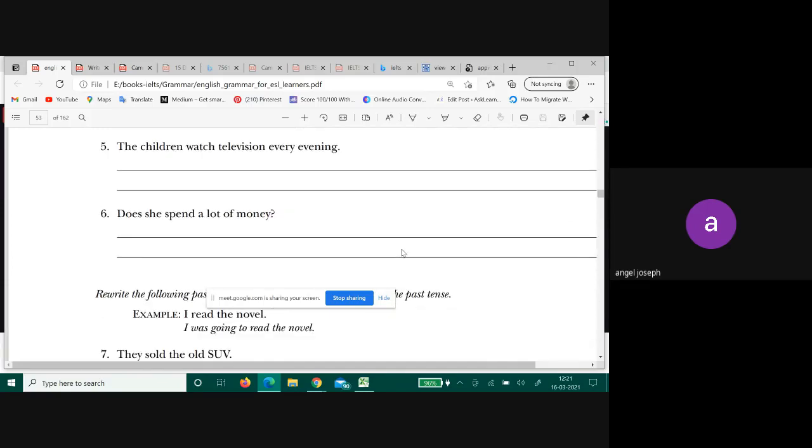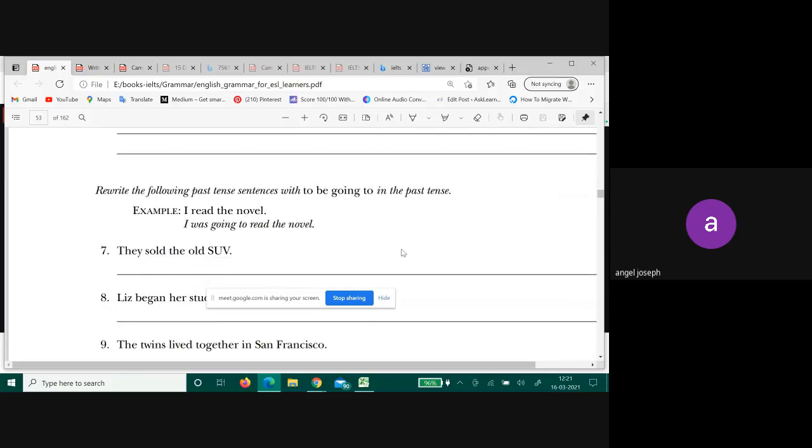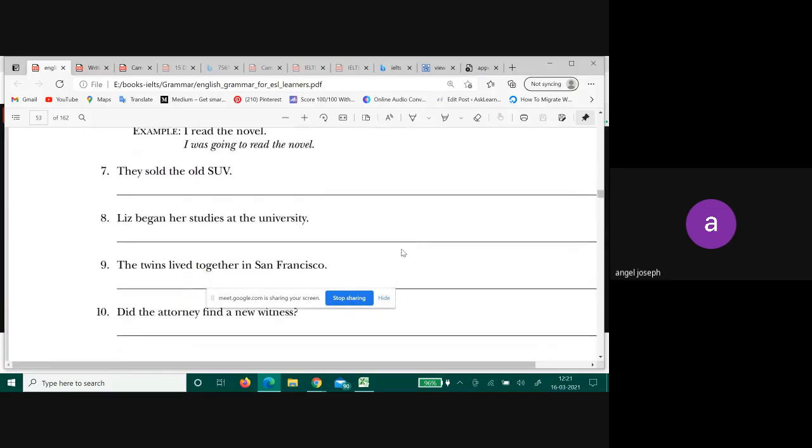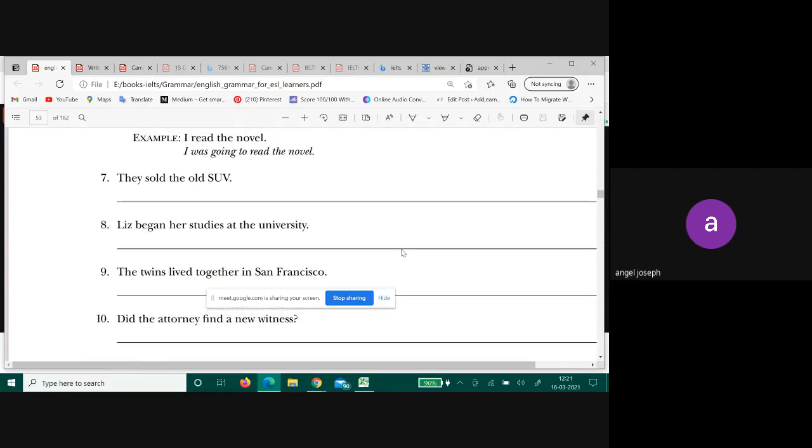Yeah, fifth and sixth are going to, the children used to. Okay. In the 7th, 8th, 9th, and 10th, you have to use going to in the past tense.